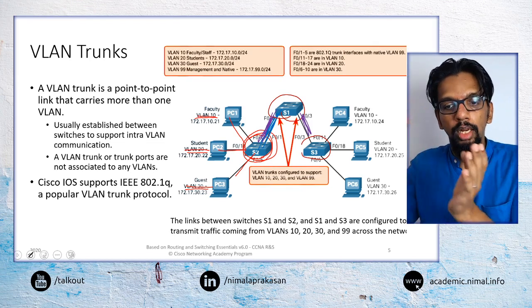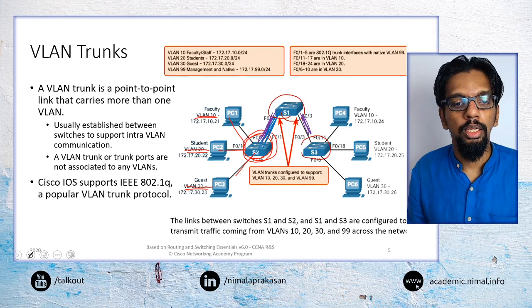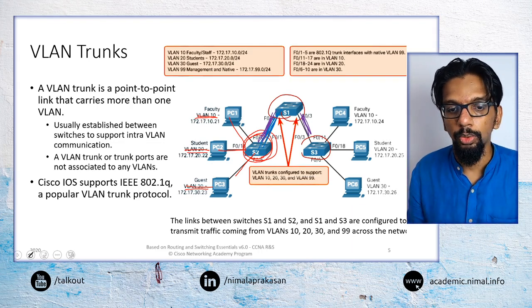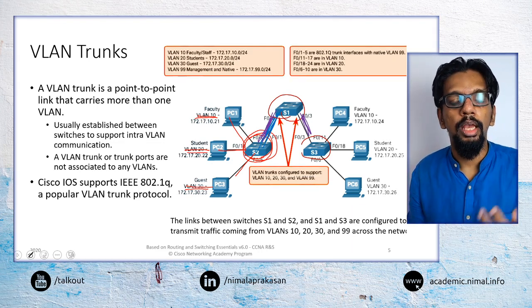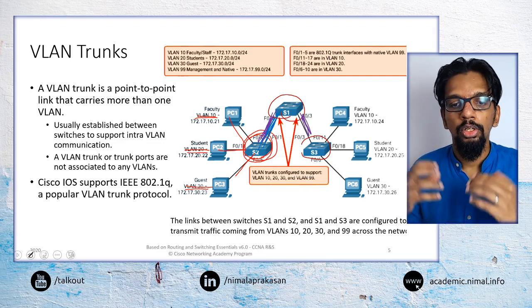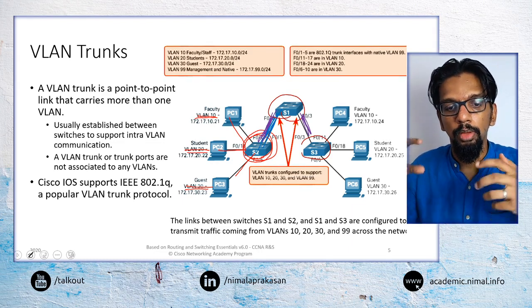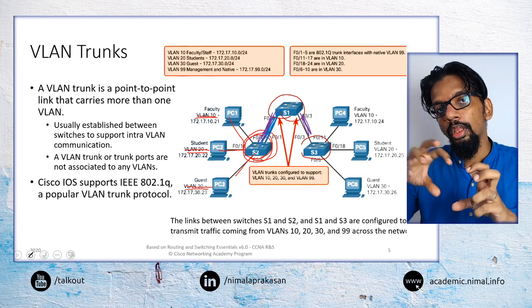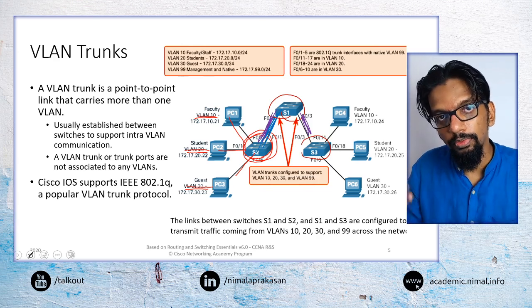When we have links that carry a number of VLANs' traffic together, we call them a VLAN trunk. A VLAN trunk carries traffic belonging to a number of VLANs.